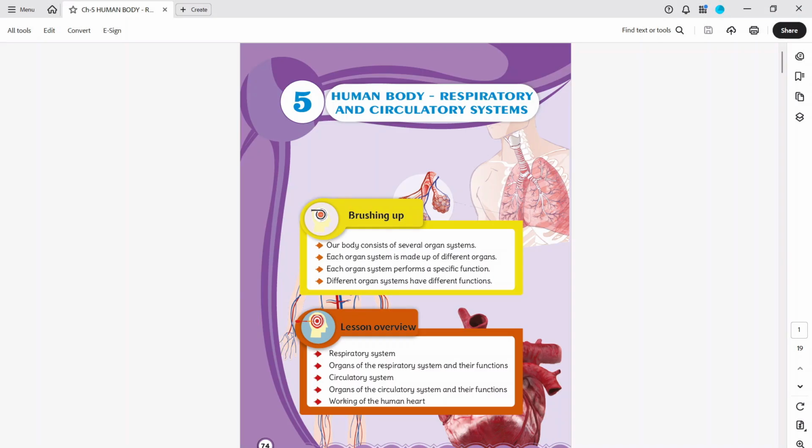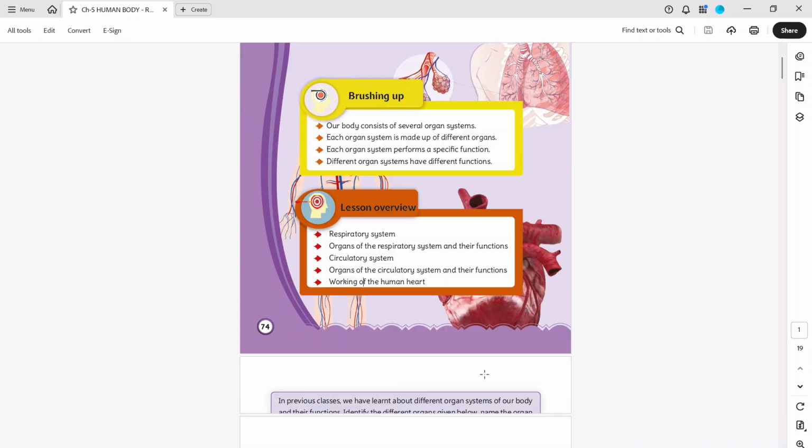Lesson 5: Human Body, Respiratory and Circulatory System. Lesson Overview. Respiratory System. Organs of the respiratory system and their function. Circulatory system. Organs of the circulatory system and their function. Working of the human heart.